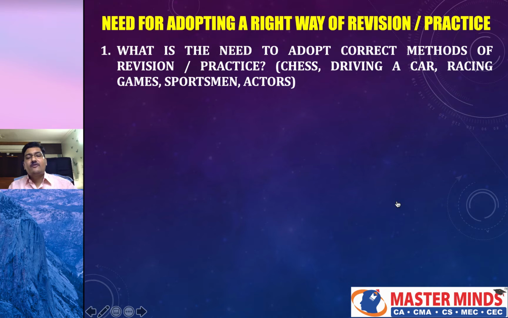Similarly, if you look at a chess player, it will take years of hard work to become a master in chess, to get expertise in chess. Everybody knows the rules of chess. Even I am also aware of the rules of chess. Then why is it taking years of time to practice? Because knowing the rules is different and practicing the same is different. That requires a lot of practice. So playing chess requires a lot of practice. Even though I know the rules, I must know where to implement them, where to apply them.